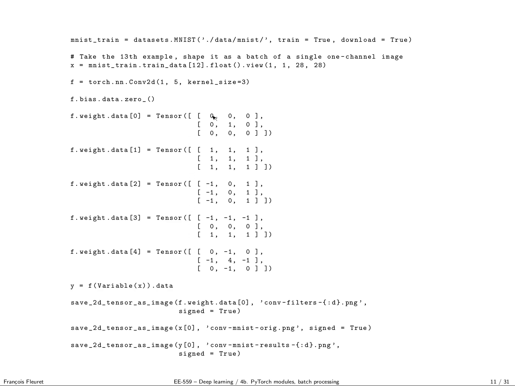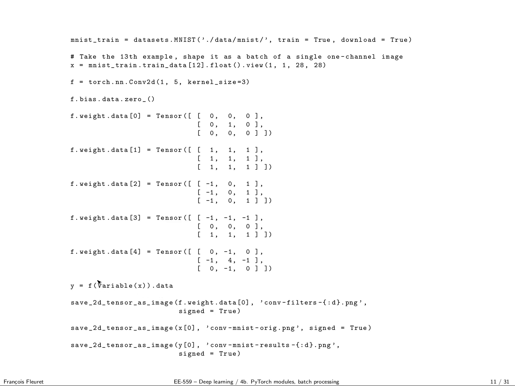So the first filter is going to be zeros everywhere but 1 in the center. Second filter is going to be 1s everywhere. Third filter is going to be -1 in the first column, 0 in the center, and 1 in the right column, etc. Okay. Now I create a variable from x, I apply f, and I get back the data.